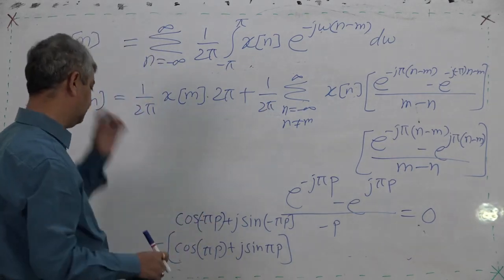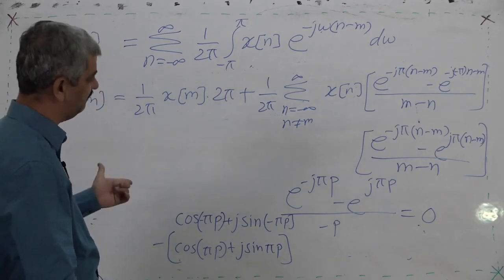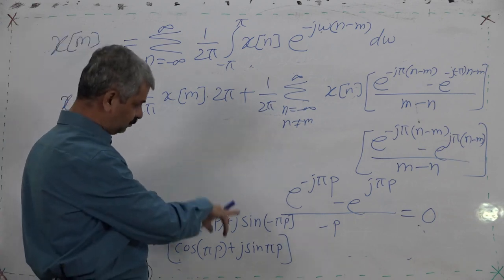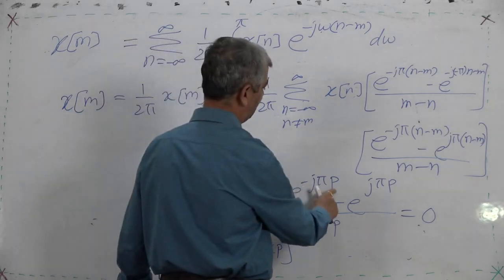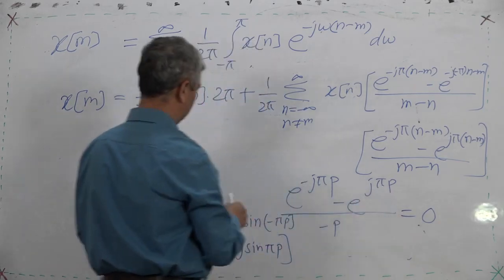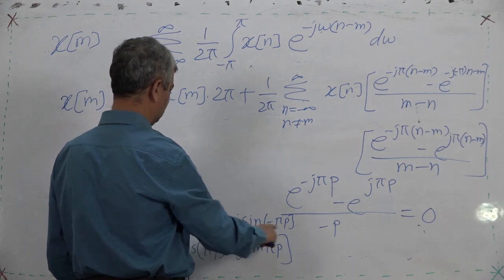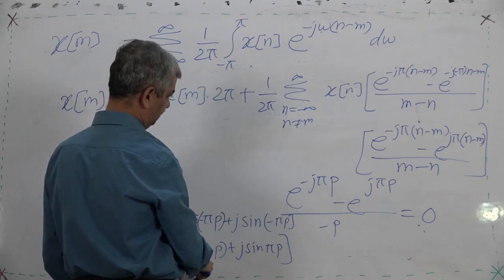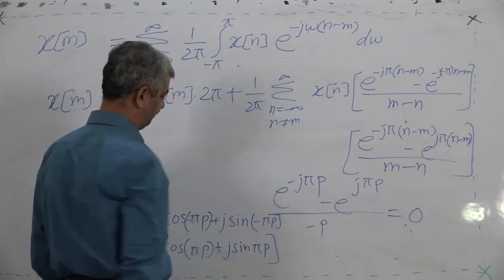So, what is going to happen? These two are going to cancel each other, which you can very easily verify, and what we will be getting is e raised to minus j pi p minus e raised to j pi p, that is, cos minus pi p plus j sin minus pi p, minus the bracket cos pi p plus j sin pi p.